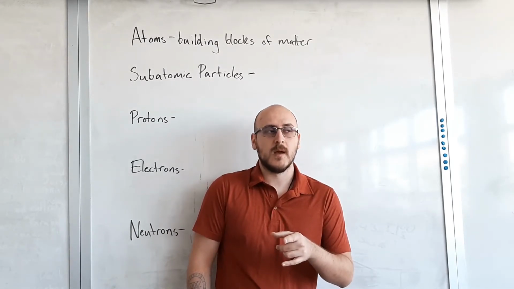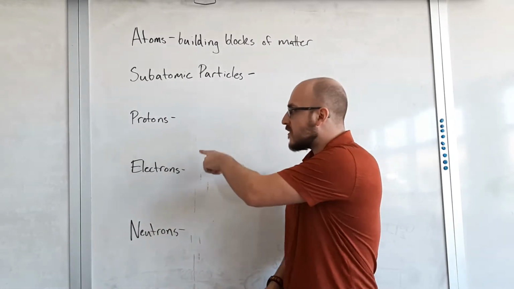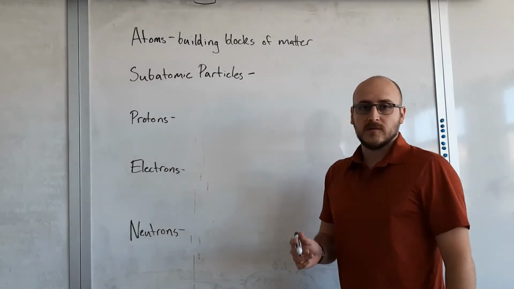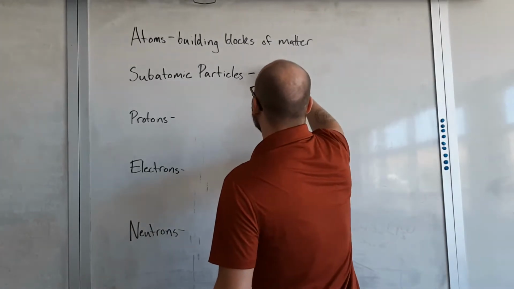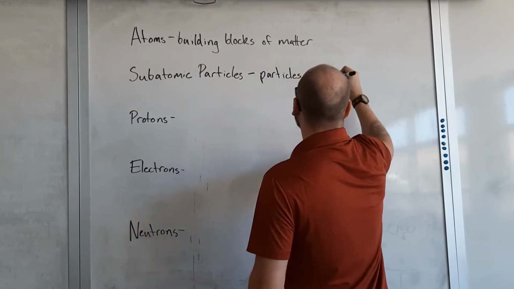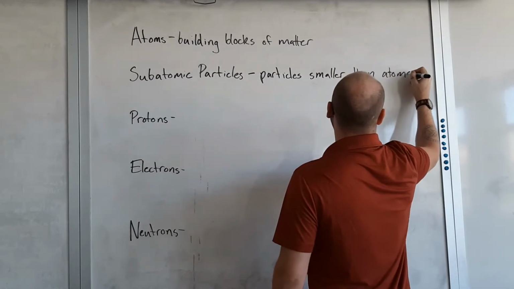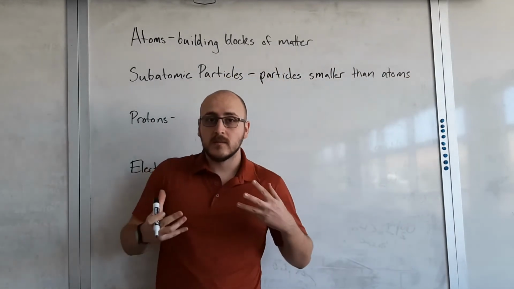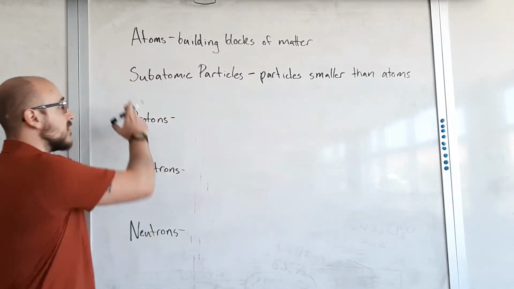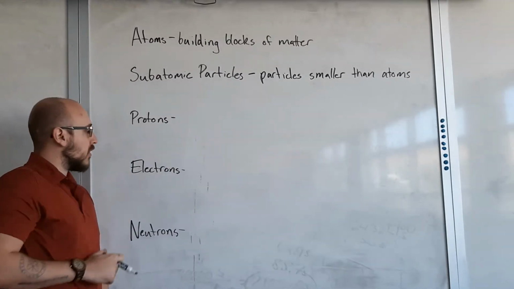Light isn't atoms. But that gets into photons, which is like dealing with other particles, and we're really concerned with these three: protons, electrons, and neutrons. These are what we call subatomic particles. Okay, so these are particles that make atoms, or particles smaller than atoms. All right, so sub means like a smaller group of. Okay, so subatomic, these are things that are smaller than atoms. All right, the three that we care about are these: protons, electrons, and neutrons.